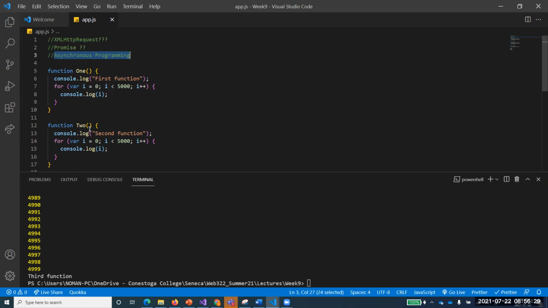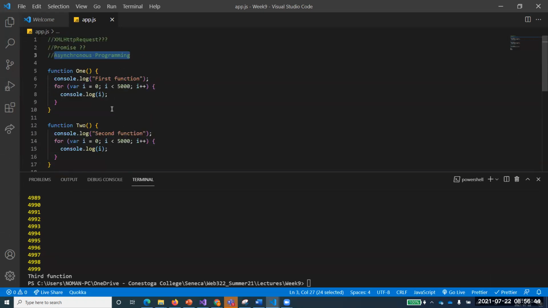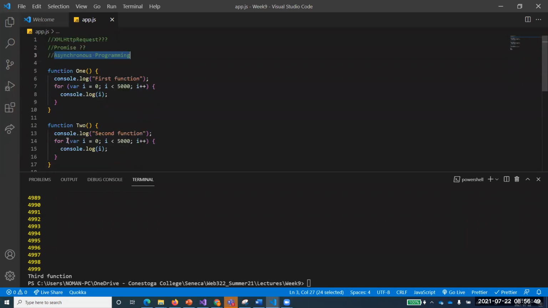Sometimes, yes, I want this function to never execute before function 1, and wait for that. That is also one of the scenarios that we might use. So asynchronous programming tells us that we are basically trying to control the execution of functions. For example, if function 2's execution does not depend on function 1's execution, why in the world is function 2 waiting for function 1 to complete? And if it does depend upon function 1, it should never be called before that one.